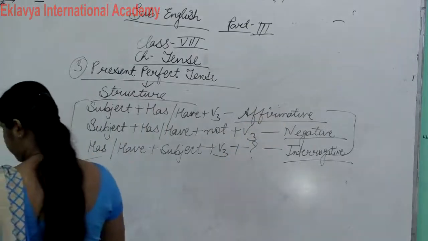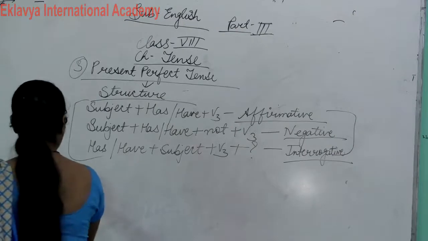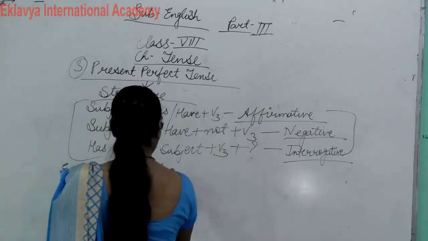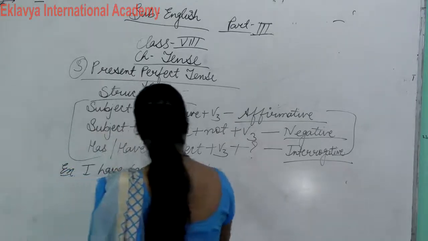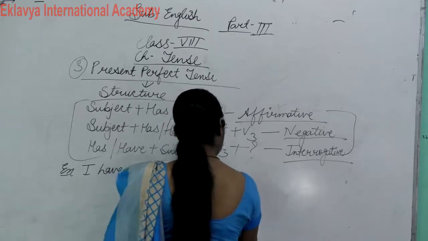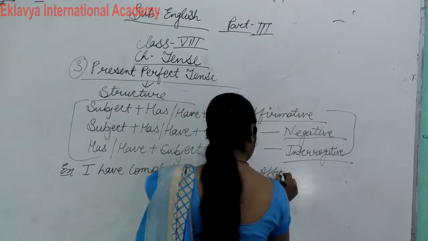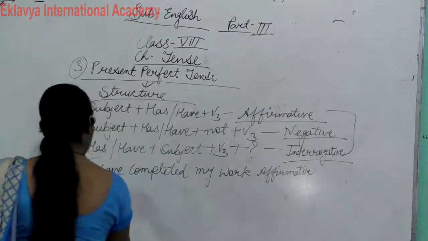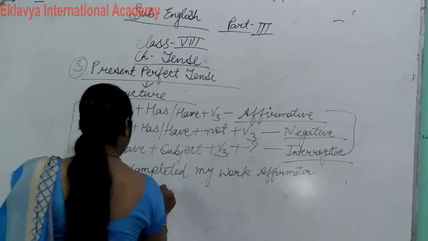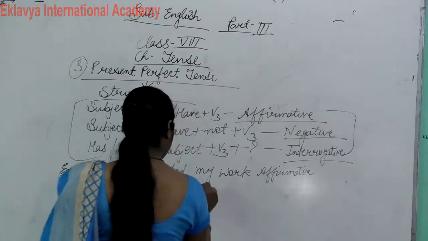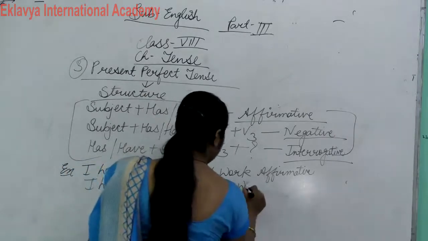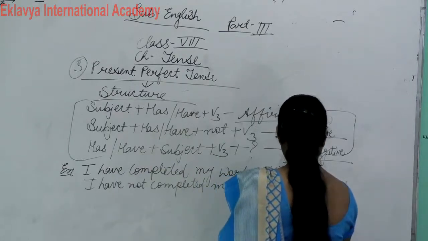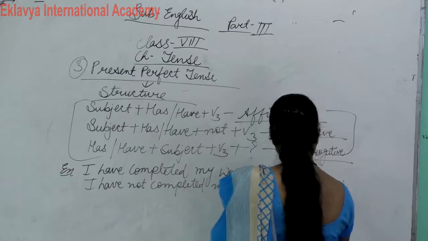Now, for example, write down: I have completed my work. This is affirmative. I have not completed my work. This is our negative.